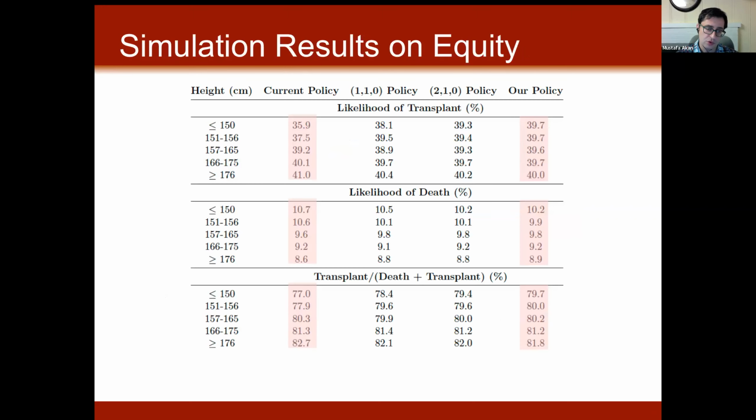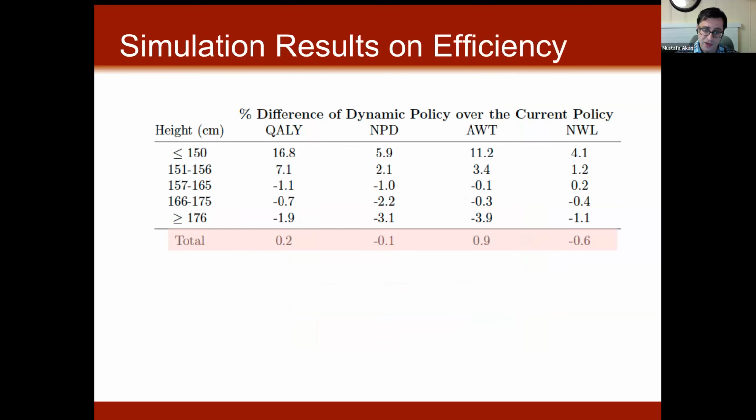We compare the current policy, which is dynamic but doesn't consider height. Our policy is dynamic and it also considers height. The simulation results show that our policy narrows the equity gap across different height groups for different metrics of equity, such as likelihood of transplant, likelihood of death, and the transplant probabilities. And these improvements in fairness come without hurting the efficiency of the current allocation system.